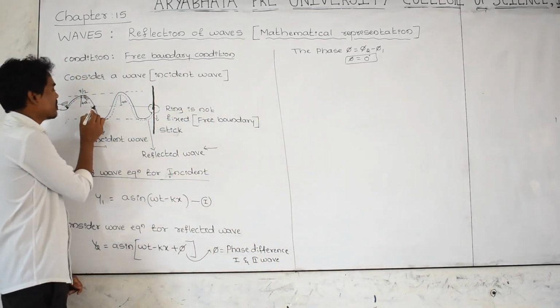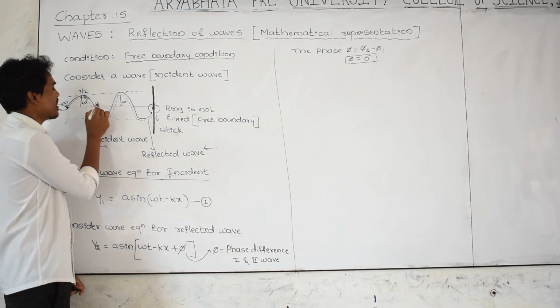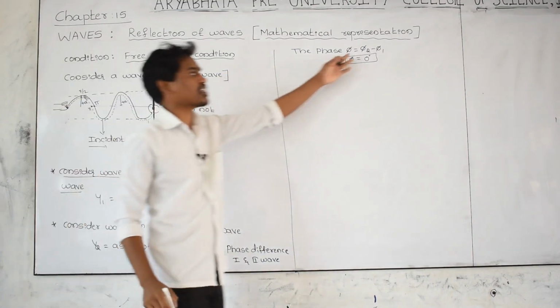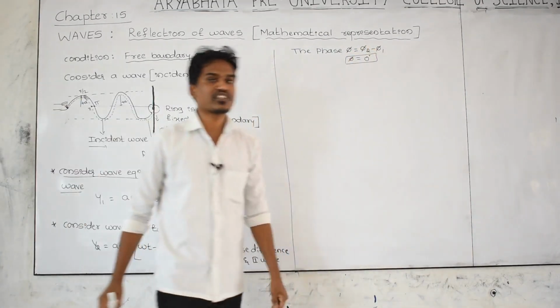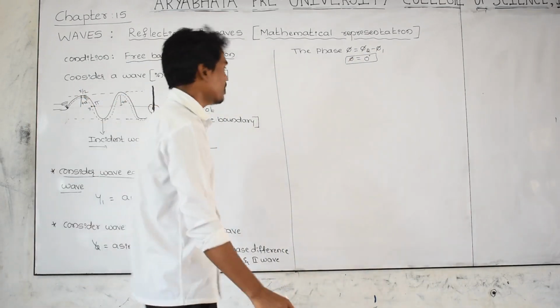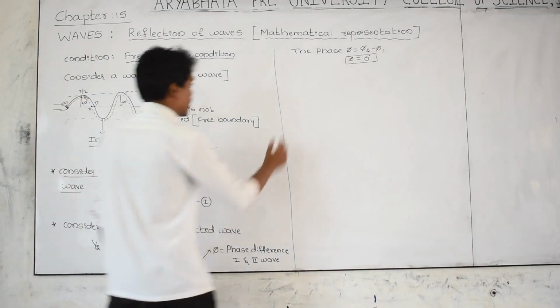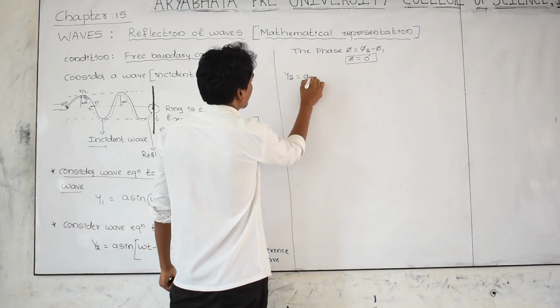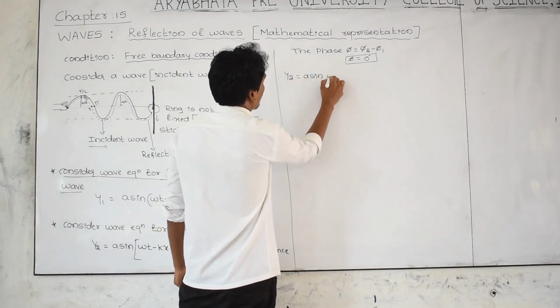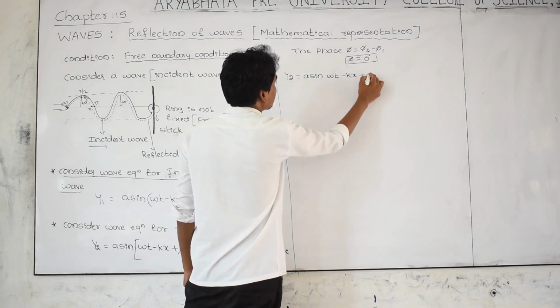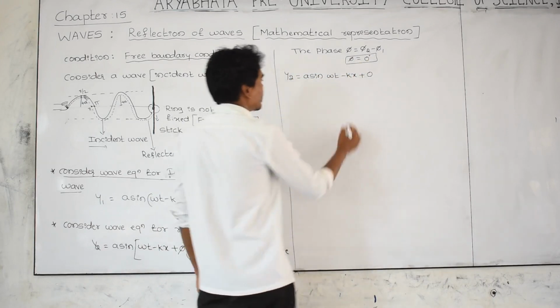For the first wave, for the incident wave, phase angle is 180 degree, means pi. For the second wave, the phase angle is also pi. Pi minus pi, again the phase difference between the incident wave and that of the reflected wave is 0 degree. That's why this equation can be written as y2 is equal to a sine of omega t minus kx plus pi. I am substituting it as 0.